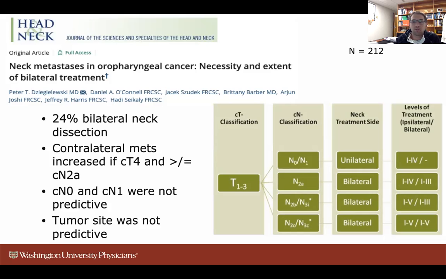And he came out with a schematic here saying that patients with clinical N0 or N1 disease did not necessarily have contralateral nodal metastasis risk, especially if the tumor was not involving the midline. The tumor site itself was not predictive. So in their study, they did not have any higher risk if the patient had a base of tongue versus a tonsil versus a palate.